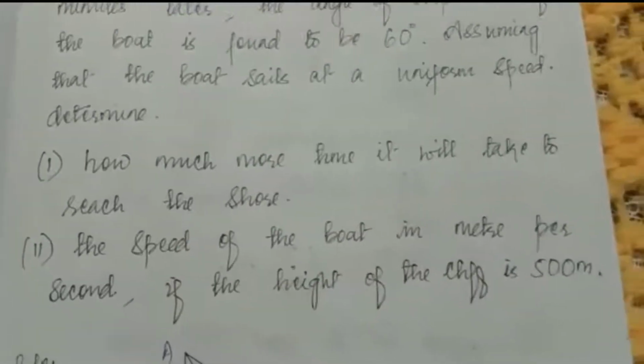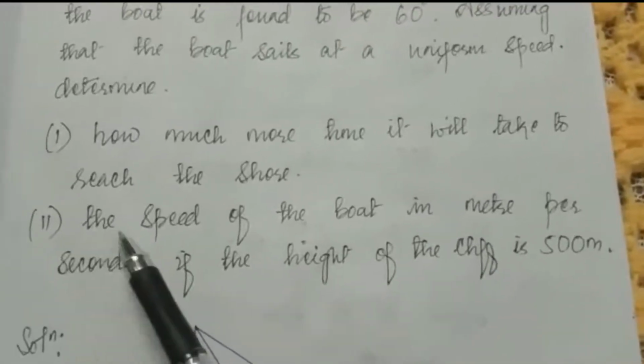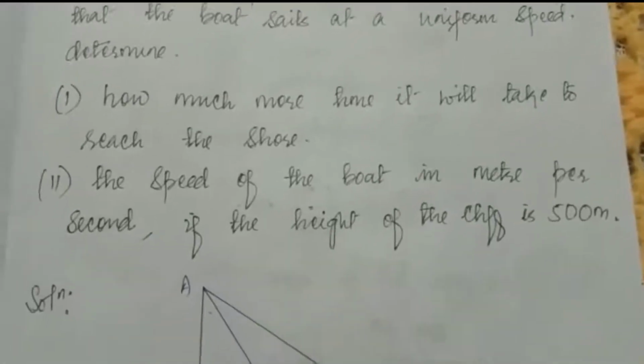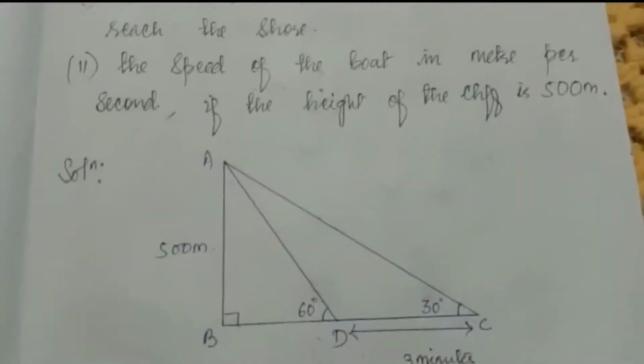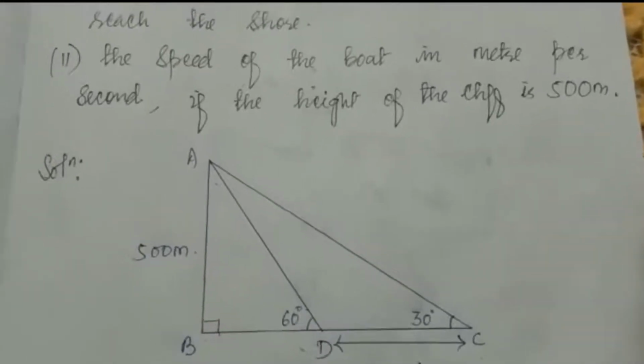Number 2, the speed of the boat in meter per second if the height of the cliff is 500 meter. Now you have to find the speed of the boat. To find the speed, you have to find distance upon time.